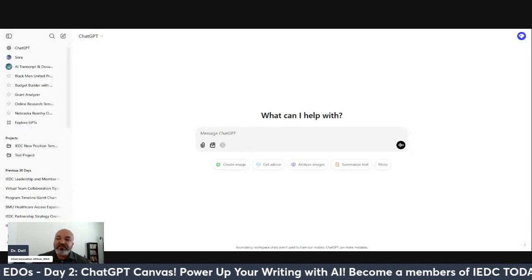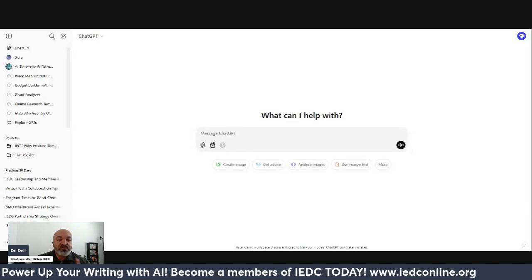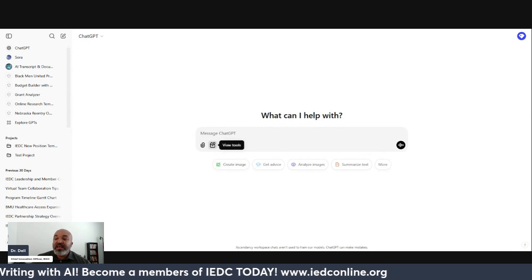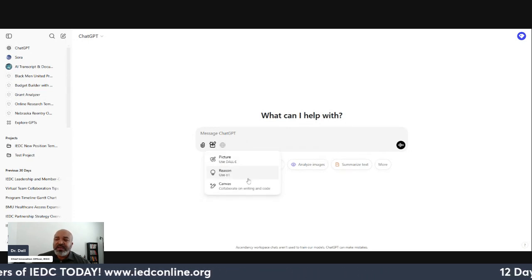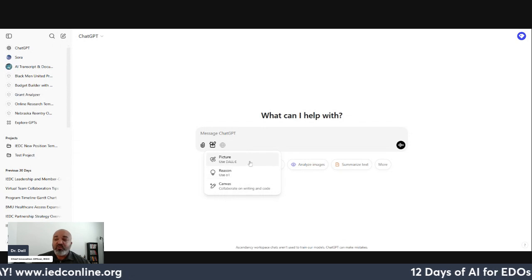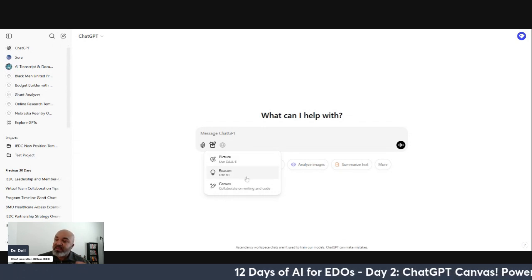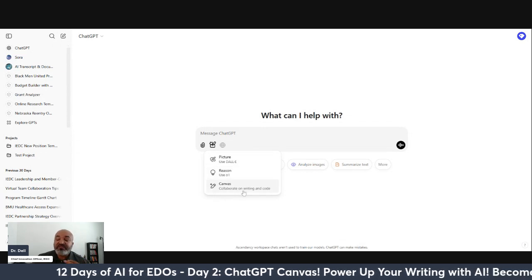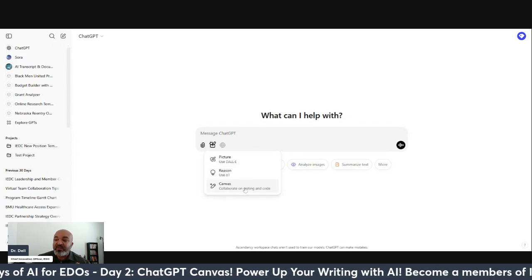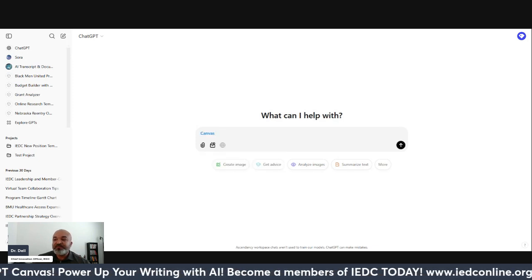This is the new little interface that came out a couple of weeks ago. Right now, this is December 2024 for those of you watching it at a later date. Now they have a new view tools function, and when you pull it up, it gives you three potential things you can do with it. The pictures, where you can create a picture with DALL-E. The reasoning function, and I'm still trying to figure out the purpose of that. I haven't seen a lot of benefit for me personally. And then the canvas function. So let's go ahead and click on the canvas function.